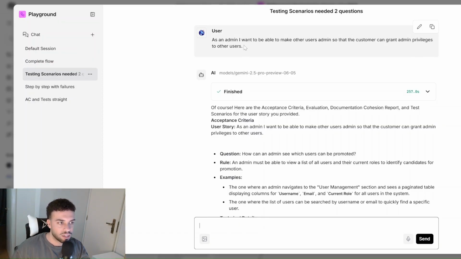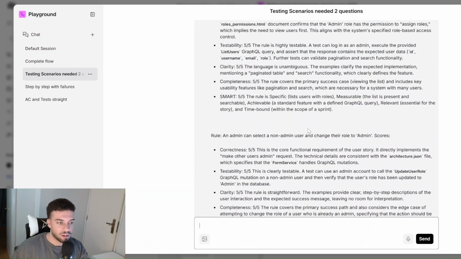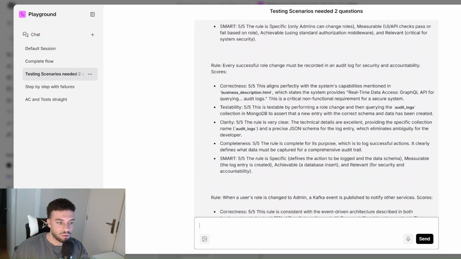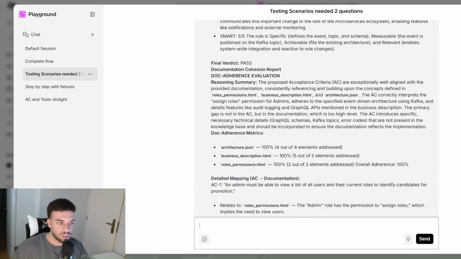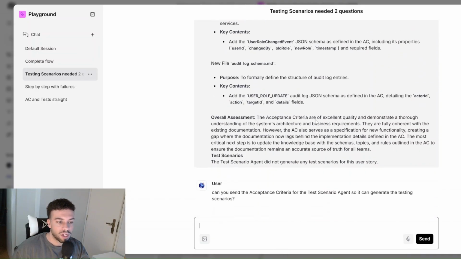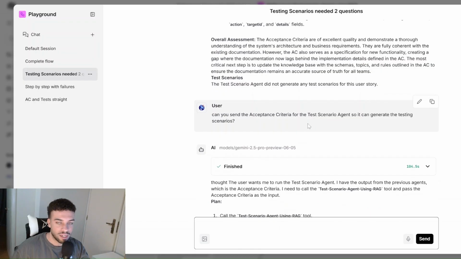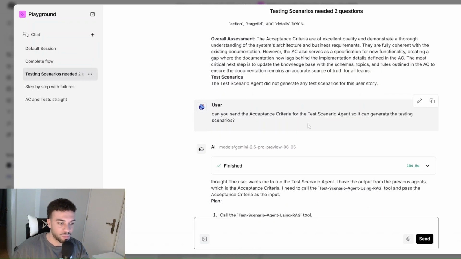I've sent just the user story to this agent, and it said that it would output again the same items: acceptance criteria, evaluation, the documentation cohesion, and the testing scenarios in the end. But what it did here, if you can see, like all the rules, all the validation of those rules, it's all good, and the documentation adherence of them. But it didn't output the testing scenarios as it said it would in the beginning. So I had to ask twice about the testing scenarios to be output.